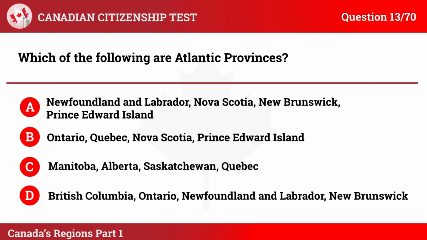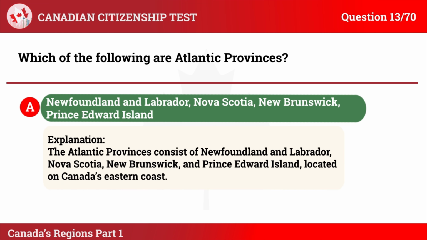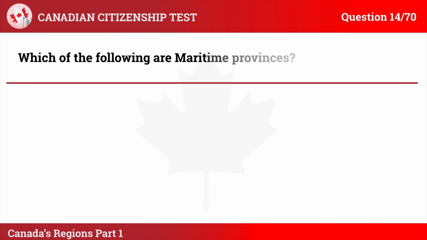The correct answer is A. Explanation. The Atlantic provinces consist of Newfoundland and Labrador, Nova Scotia, New Brunswick, and Prince Edward Island, located on Canada's eastern coast.